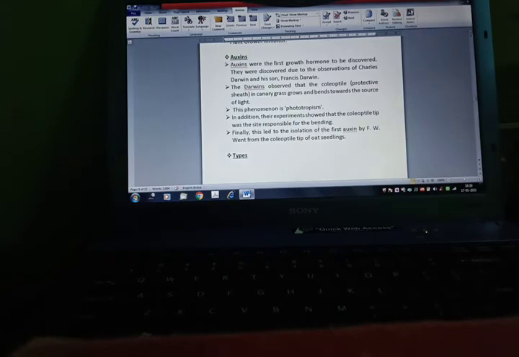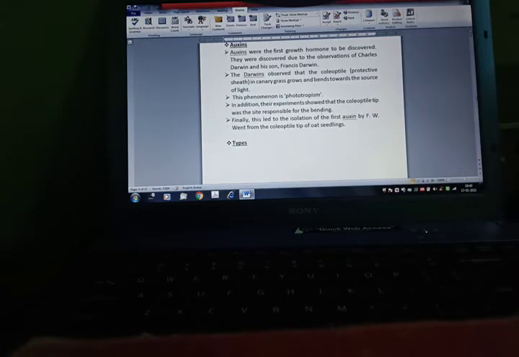We are starting with auxins. Auxins were the first growth hormone to be discovered. They were discovered due to the observation of Charles Darwin and his son Francis Darwin. The Darwins observed that the coleoptile in canary grass bends towards the source of light. This phenomenon is phototropism.